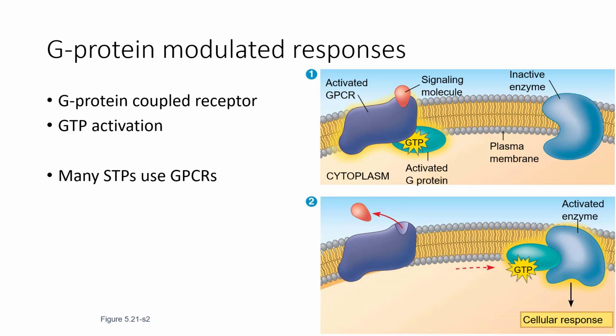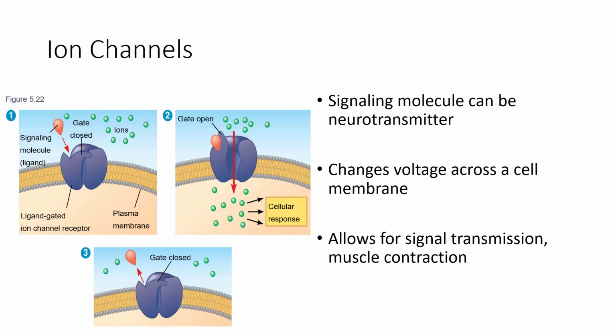Many signal transduction pathways use GPCRs because these are on the surface and can bind to signaling molecules. Some receive things on what are called ion channels. And this is also specific to synaptic transmission because neurotransmitters occur in neurons at synapses and thus will be binding to something on the other side, often an ion channel.